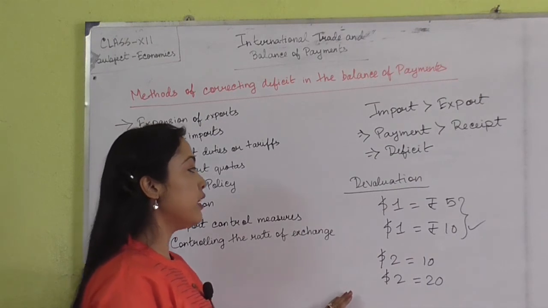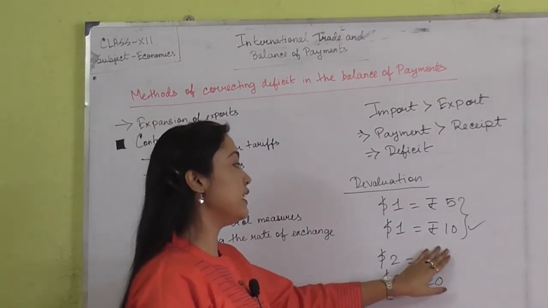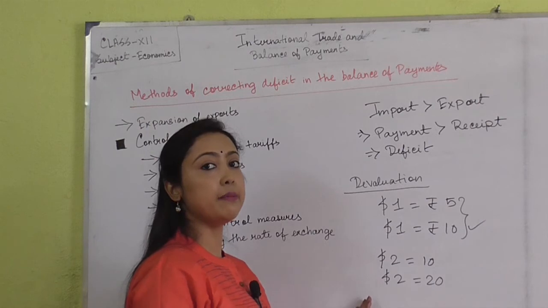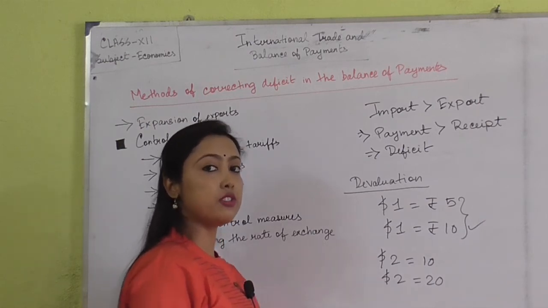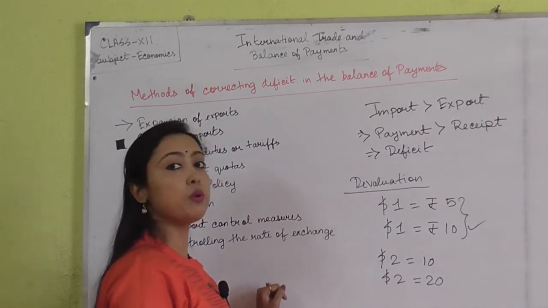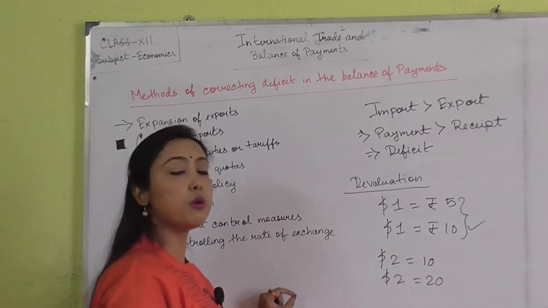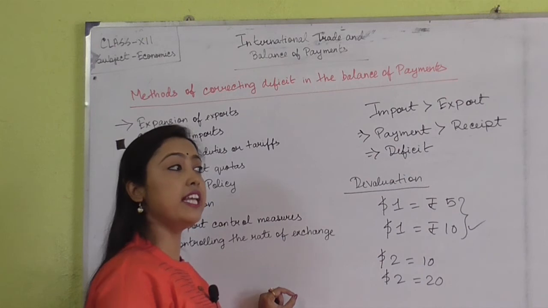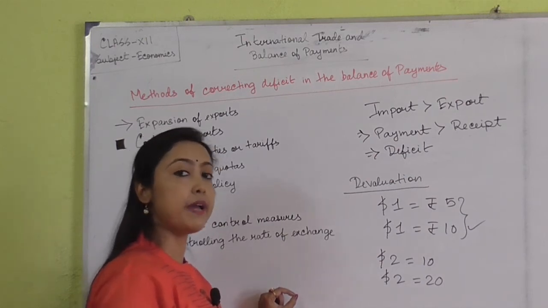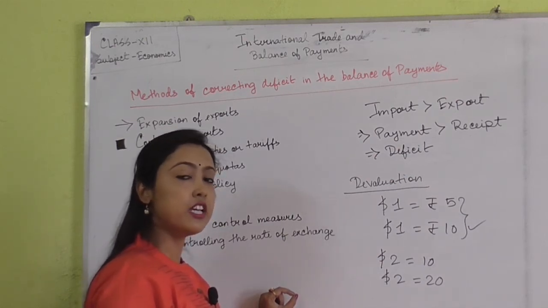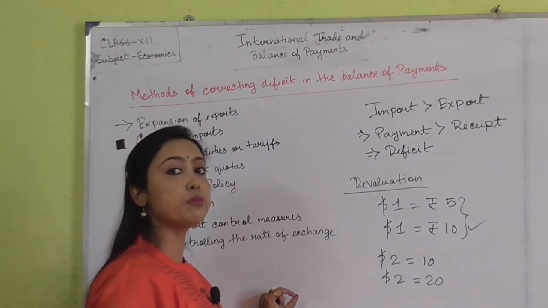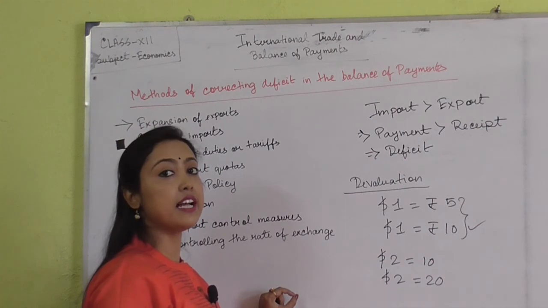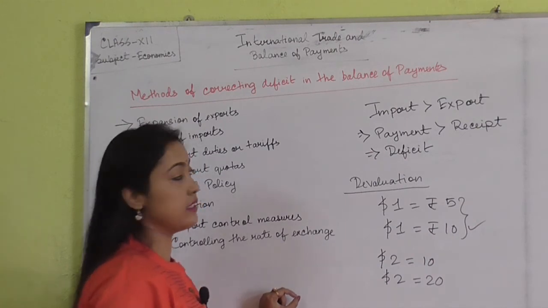So whenever the value of the dollar is increasing, our exports are becoming very much cheaper to the foreign countries. In this way they are promoting our export, and when they are promoting our export, we can expand our export in the foreign market. If we can expand our export in the foreign market, then it is possible for us to correct the deficit in the balance of payments.